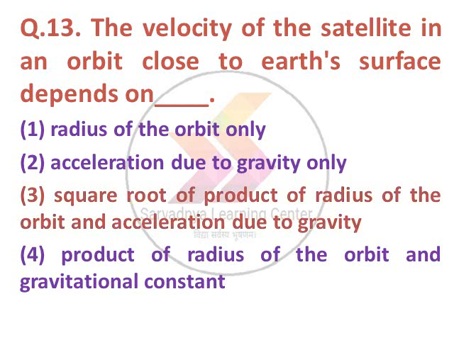The option number 3 is correct, the square root of the product of the radius of the orbit and acceleration due to gravity. Next question.